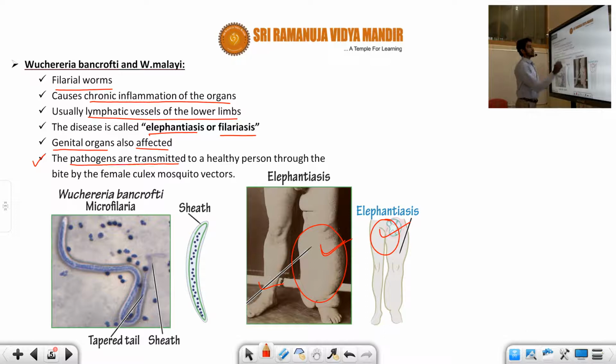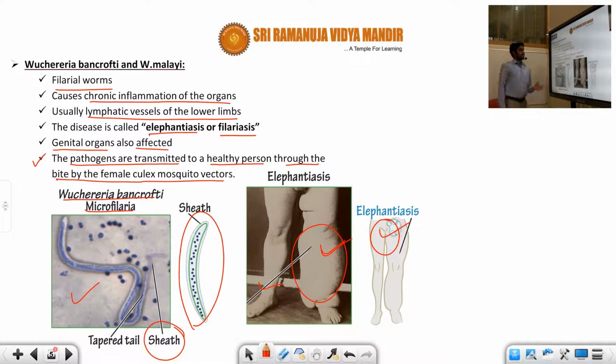The pathogens are transmitted to a healthy person through the bite of the female Culex mosquito vector. So here you can see the vector, the female Culex mosquito, which carries Wuchereria bancrofti. It passes to the lower limbs of our legs, and finally this disorder condition develops. Wuchereria bancrofti is a microfilaria. Under the microscope we can observe it, and it has a specialized sheath. This is the sheath. This is the information about Wuchereria bancrofti causing filariasis.